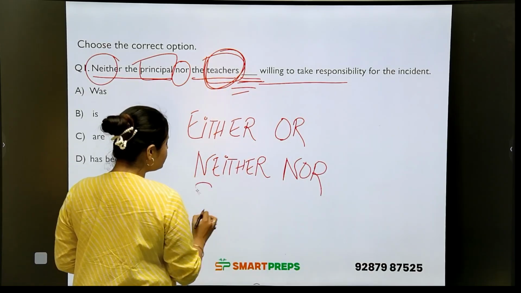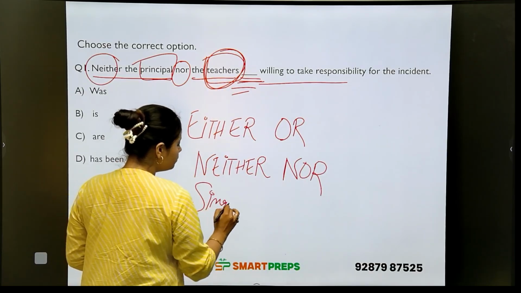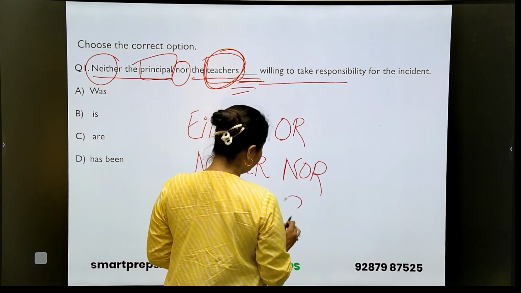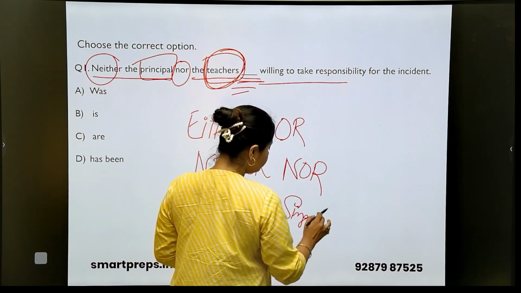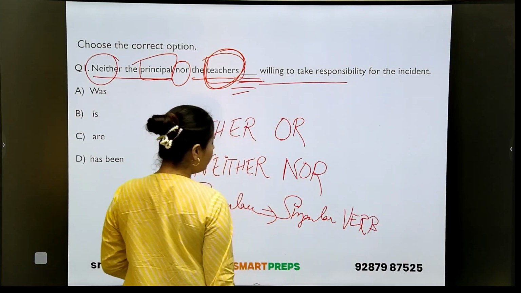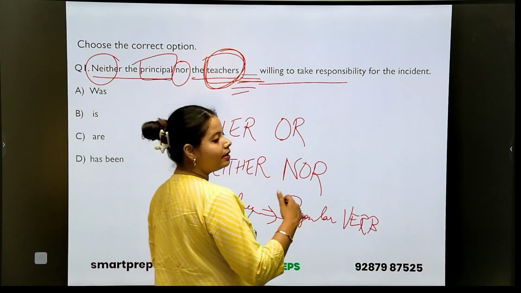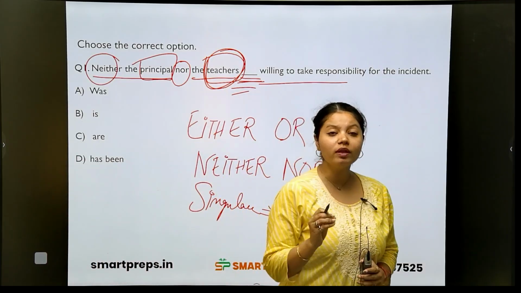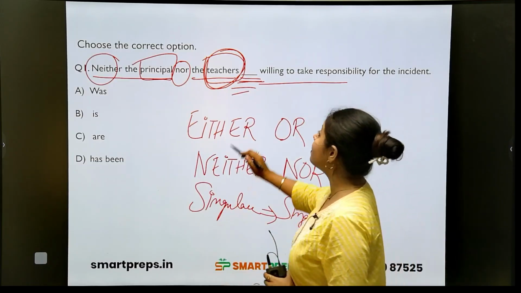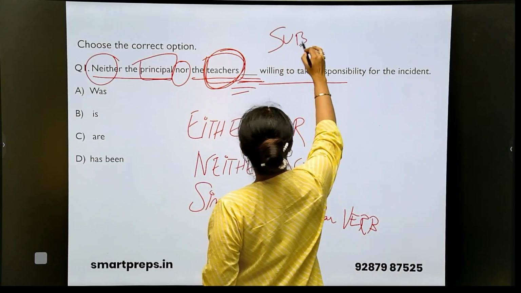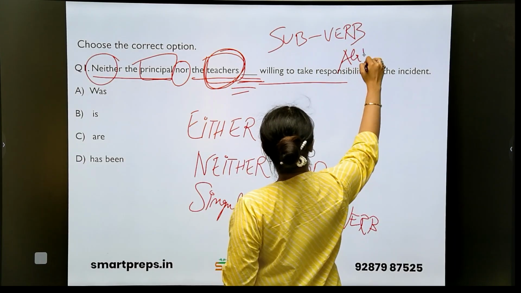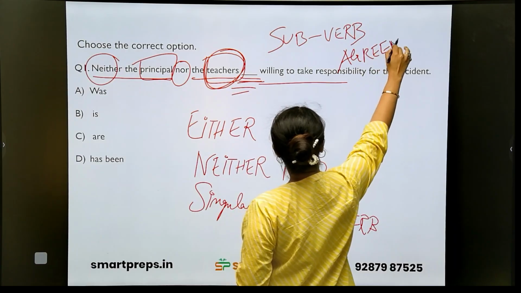If the subject is singular, then the verb will be a singular verb. And if the subject is plural, then we have to place the plural verb. So this question is based on subject verb agreement topic.